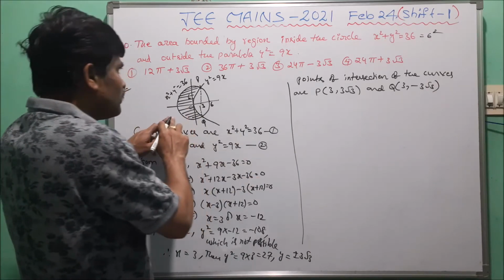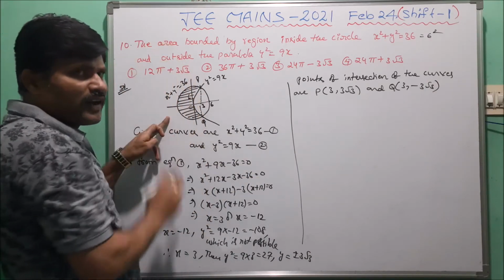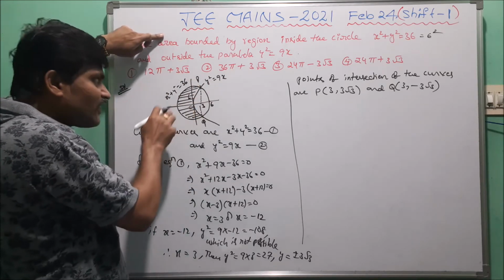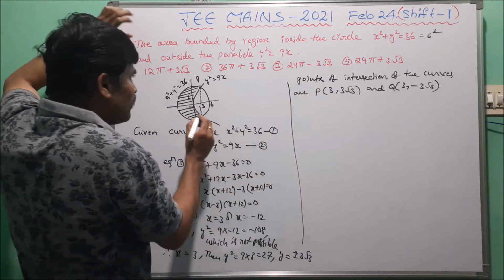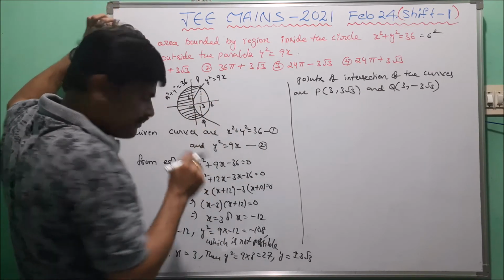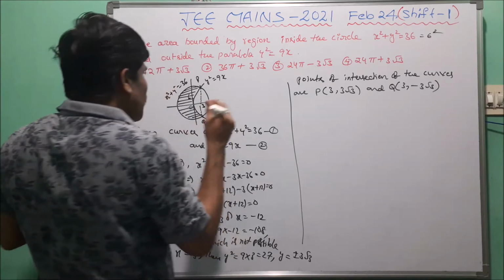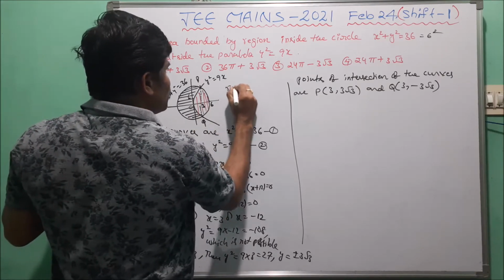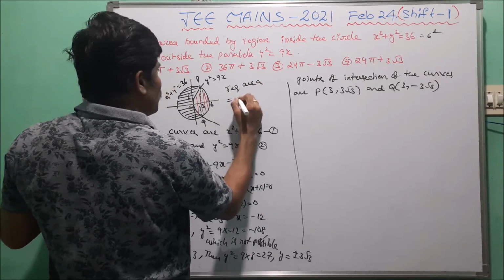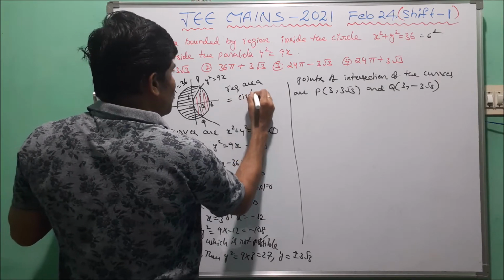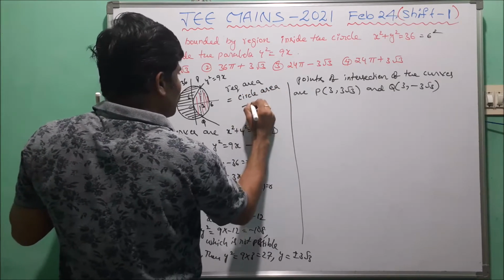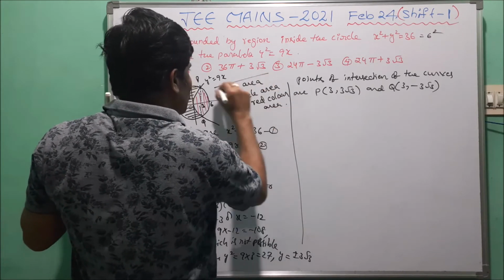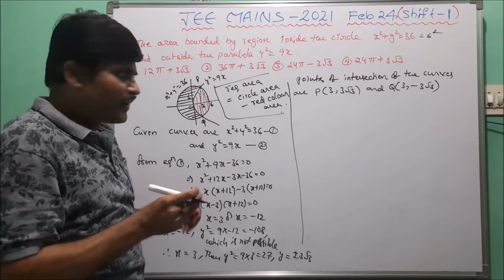Now here we take the area. That area is bounded by the circle and parabola. Here we take inside the circle and outside the parabola. Now we have to eliminate this area, this red color area. Required area equal to circle area minus red color area. So this is our required area.